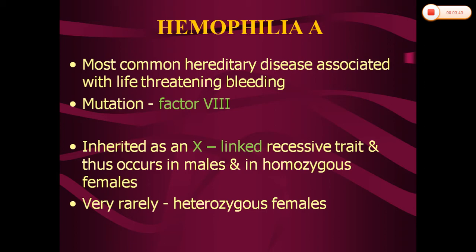Coming to hemophilia, there are two types, hemophilia A and hemophilia B. First I will tell about hemophilia A. It is the most common hereditary disease associated with life-threatening bleeding. It is because of a mutation in factor 8, and it is inherited as an X-linked recessive trait, so it occurs more commonly in males and homozygous females. Very rarely it occurs in heterozygous females.